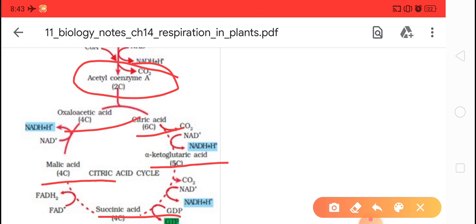This is the Krebs cycle because Hans Krebs discovered this cycle. It is also called TCA, tricarboxylic acid, because of the product, citric acid. Okay, clear? So this cycle will be discussed in detail in the next video. Okay, thank you.